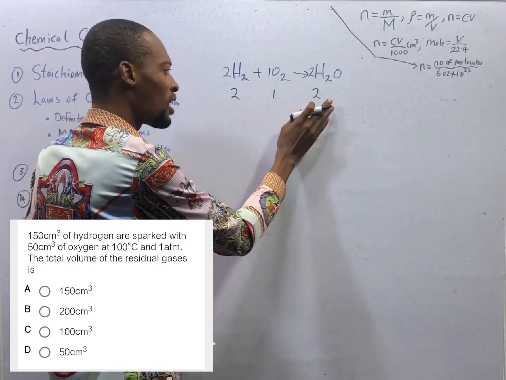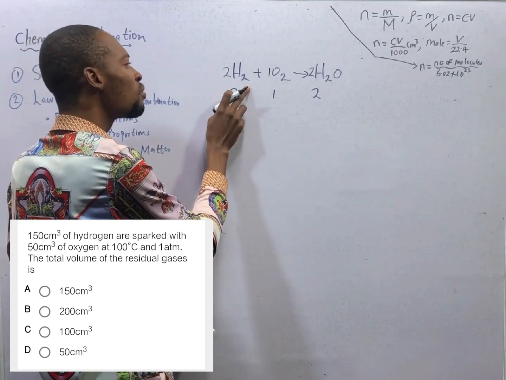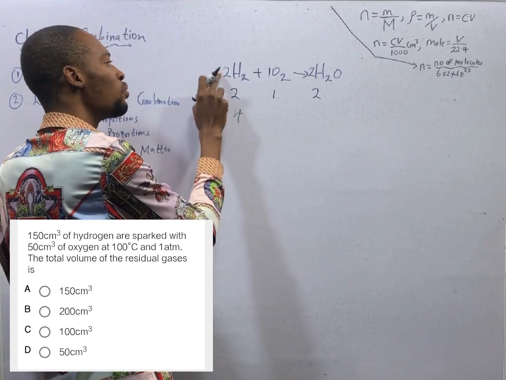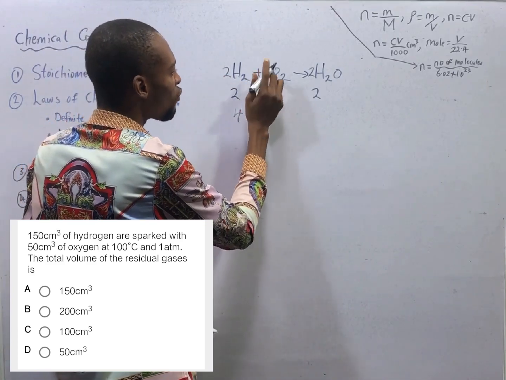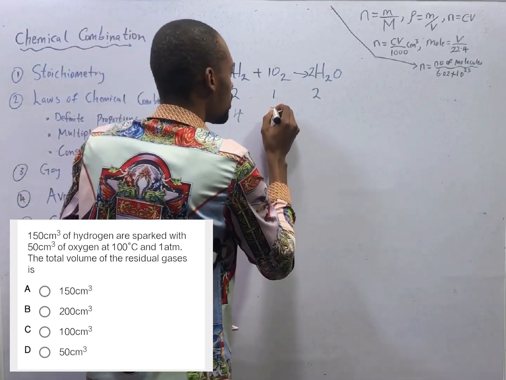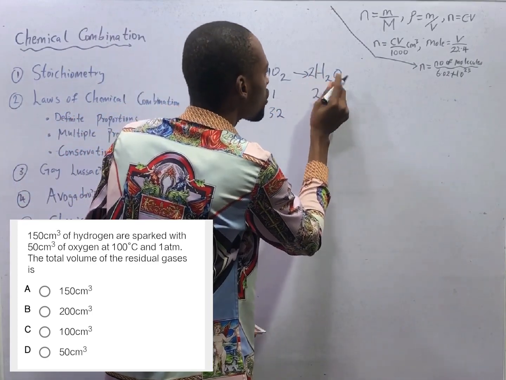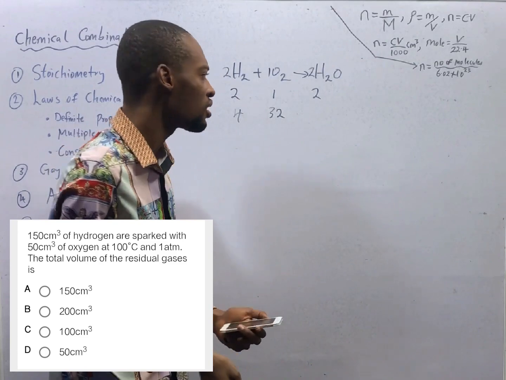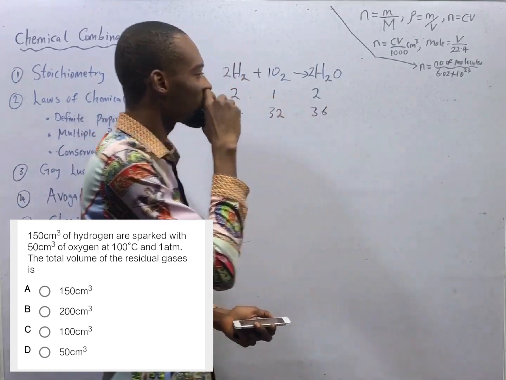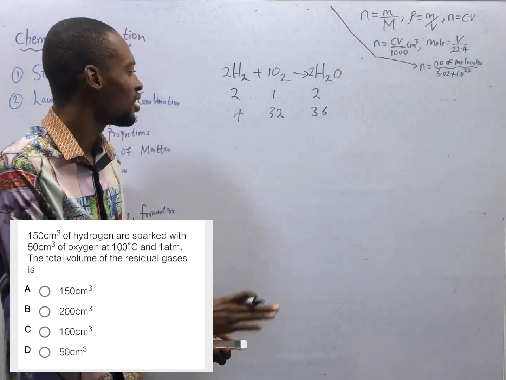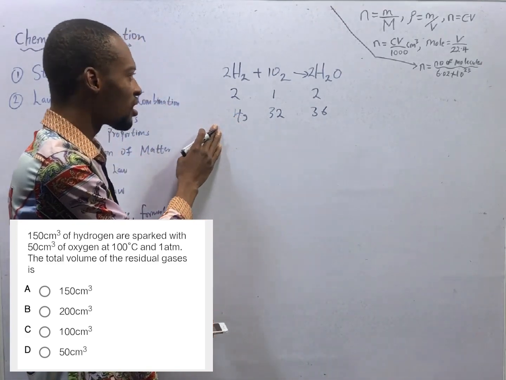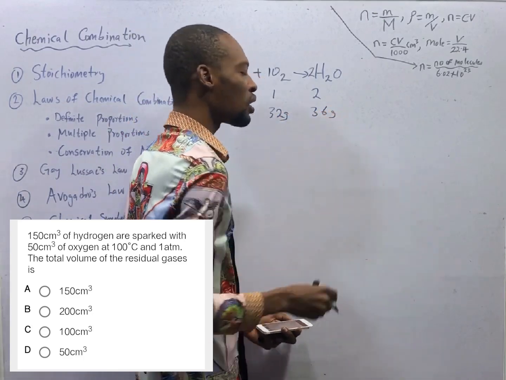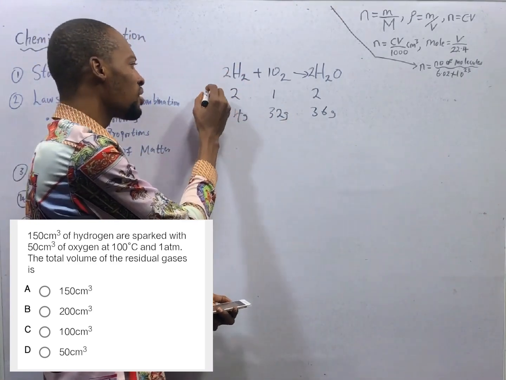2 moles, 2:1:2. The mass of 2H2 is 4. The mass of hydrogen is 1, 1 times 2 is 2, times 2, 4. The mass of 1 mole of oxygen is 16 times 2, that is 32. The mass of 2 moles of water, 1 mole of water is 18 grams. 18 times 2, that should give you 36 if I am correct. So another thing that should be is that we need 4 grams of hydrogen to react with 32 grams of oxygen to give us 36 grams of water. This is what should be.